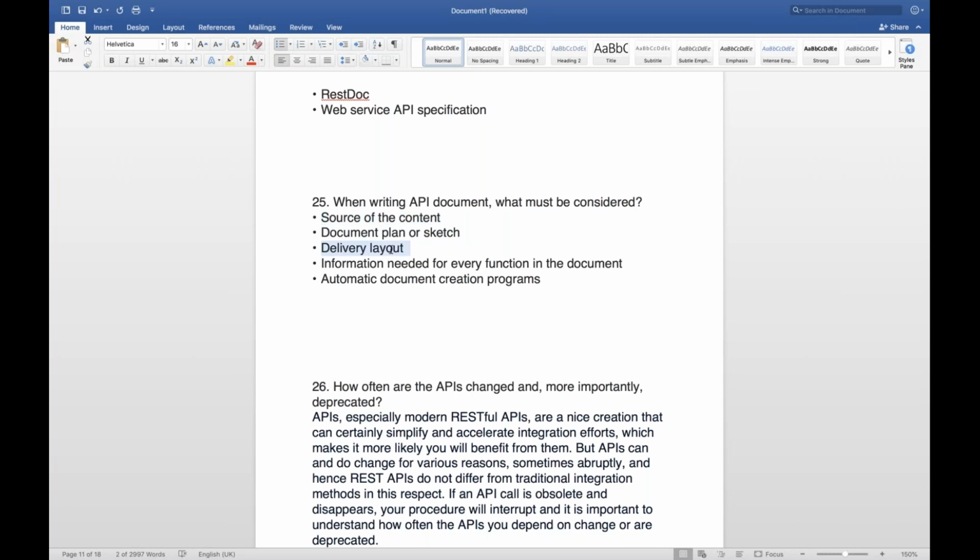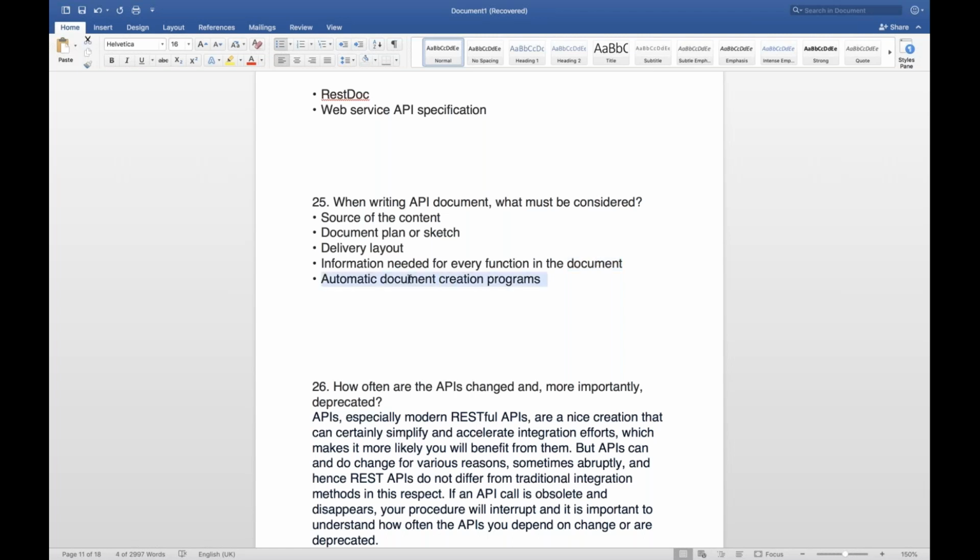Delivery layout, again, is a very business terminology. Delivery layout means what kind of structure, the flow diagram, a simple layout you can create. Information needed for every function in the document means that for every method or every call, you can provide the different information that's needed, so that developers can implement and develop, and testers can write the test cases accordingly.